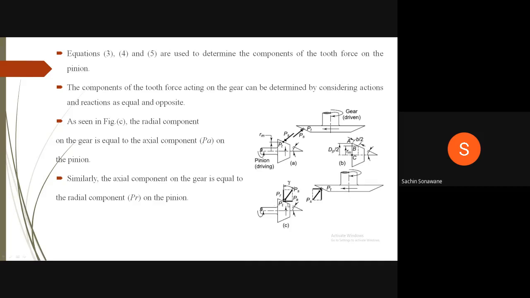This is the axial component. This is the separating force. This is the radial component. Similarly, the axial component on the gear is equal to the radial component on the pinion. This is the radial component on the pinion. This is the axial component on the gear. This is the axial component on the pinion. This is the radial component on the gear.